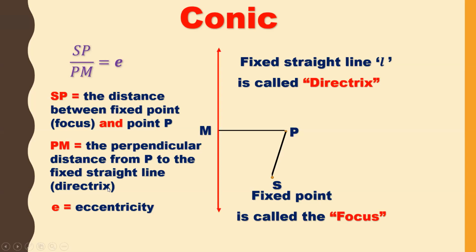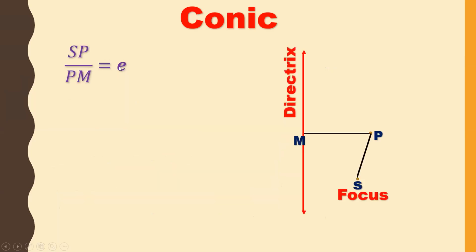E is the eccentricity. So finally, we can say that if SP by PM is equal to E, then it is called conic. Now, in SP by PM, this is the focus and directrix. E is eccentricity.